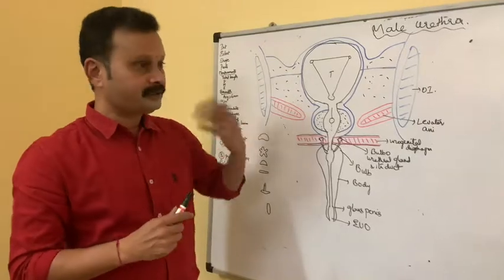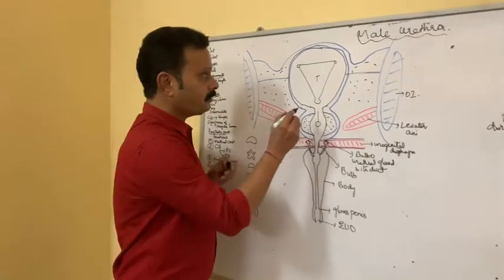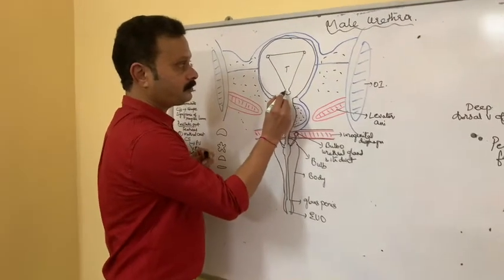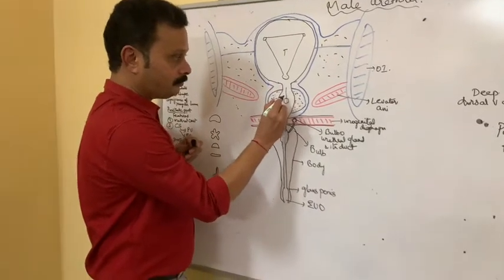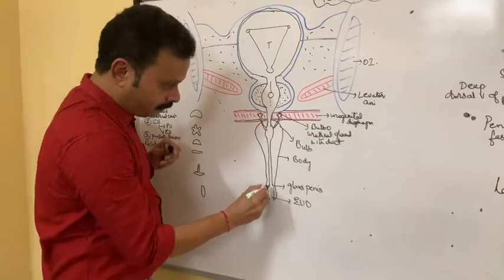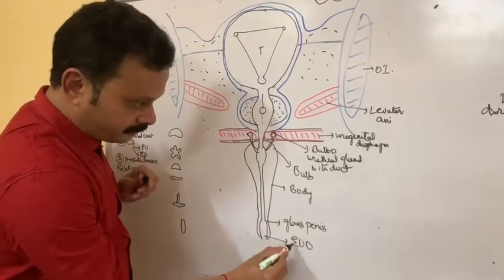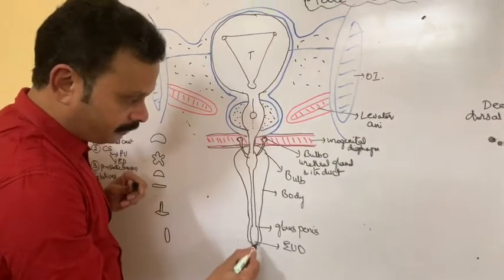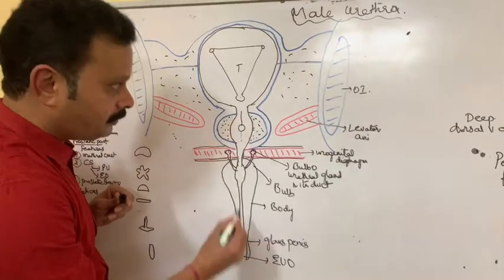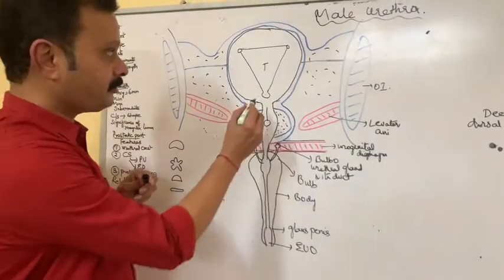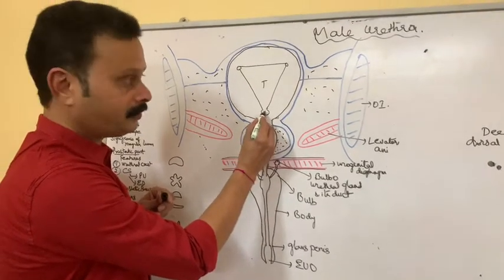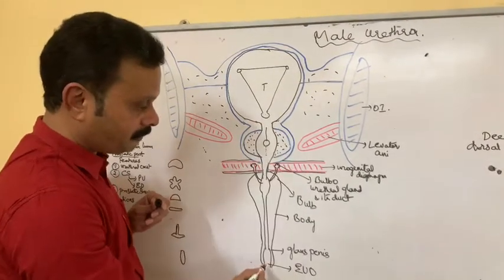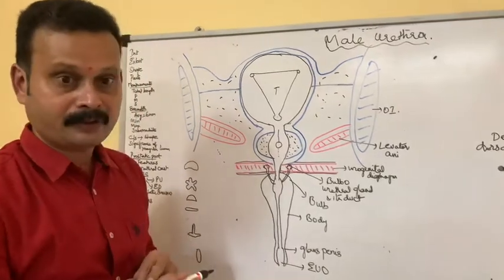If you see the extent of it, it extends from the internal urethral orifice at the apex of the trigone of the urinary bladder to the external urethral orifice at the tip of the glans penis.